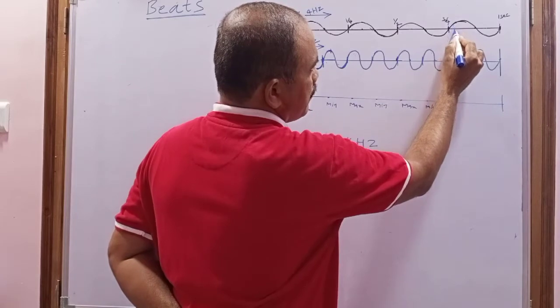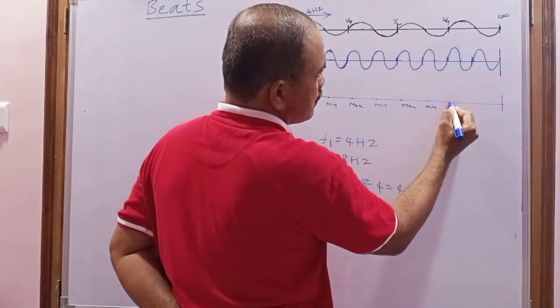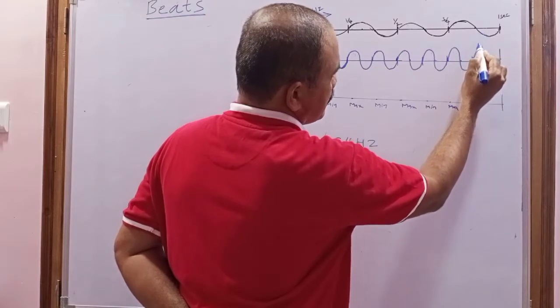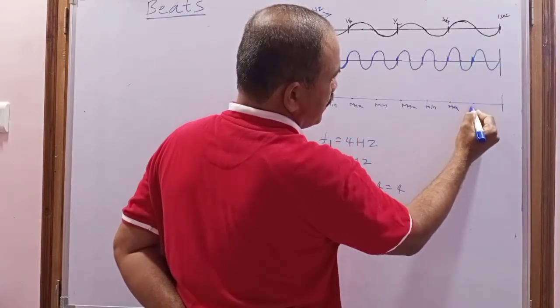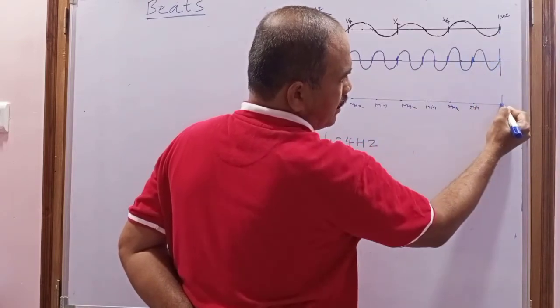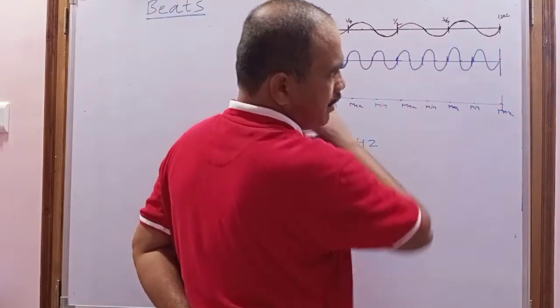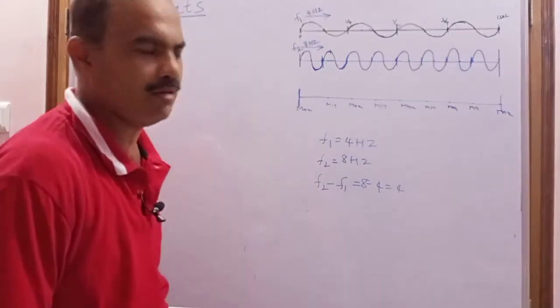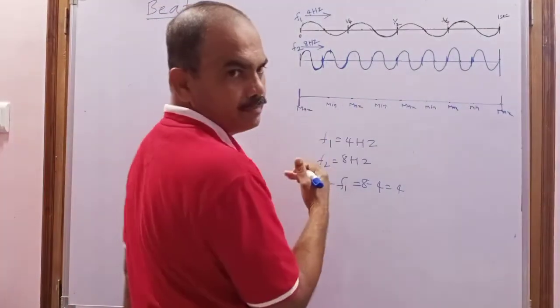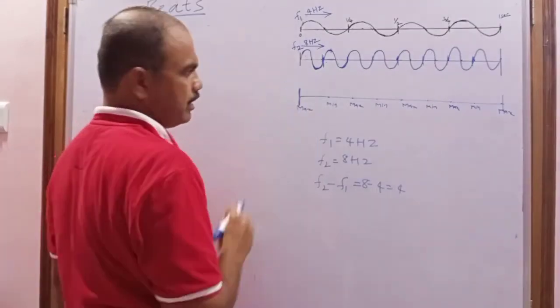Here it is the same: crest, so the intensity becomes maximum. Here crest, trough, minimum. Here trough, so maximum. When two waves travel in the same direction, alternately the sound intensity becomes maximum and minimum. You can understand that after drawing this diagram.